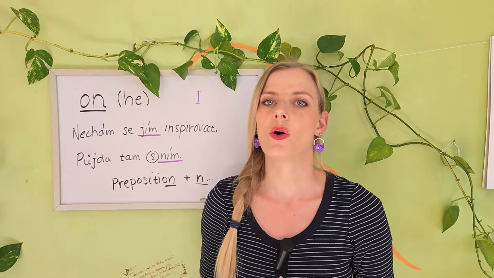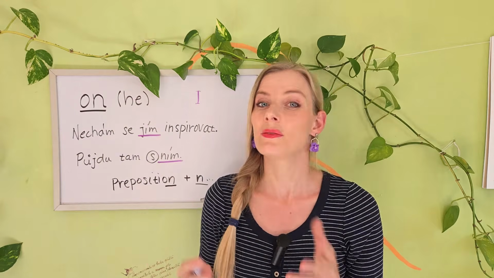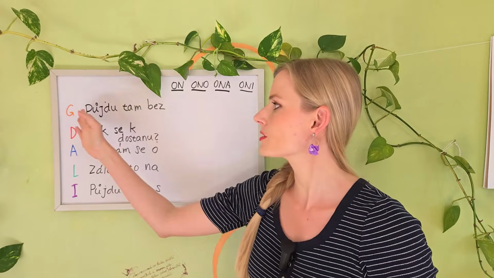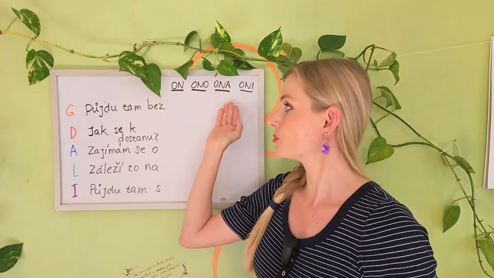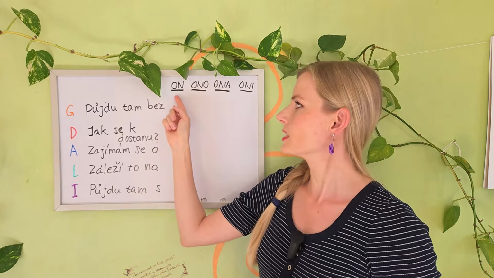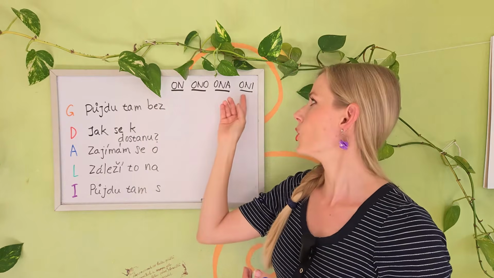Let's take a look at all the cases and all those pronouns that belong to this group. To make this less complex, I am going to use the same sample sentences for each case and for each pronoun. The pronouns that we're going to be practicing are on, he, ono, it, ona, she, and oni, they.